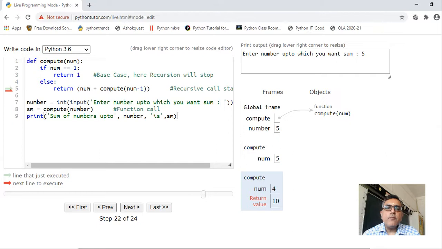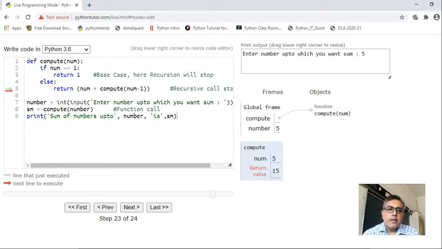Then when the value of num is 4, compute 3 must return 10. Compute 3 must return 6, right? So the current value of num is 4. 4 plus 6 becomes 10. So it is returning value 10.